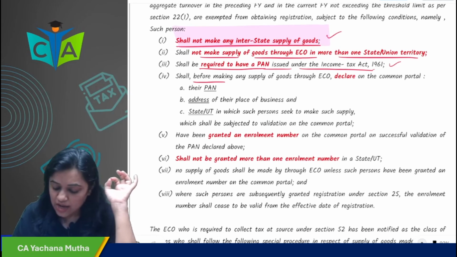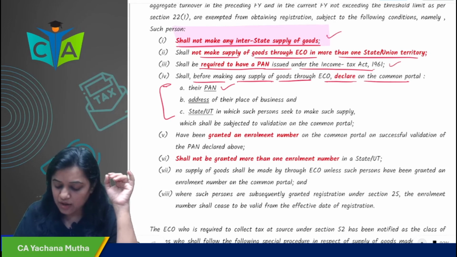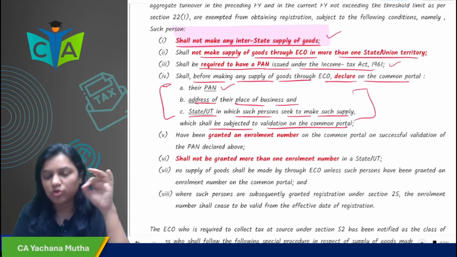Okay. Shall, before making any supply of goods through ECO, declare on the common portal these three things. What? PAN number, address of their place of business, and the state or union territory in which such person seeks to make such supply. Okay. Which shall be subject to validation on the common portal.